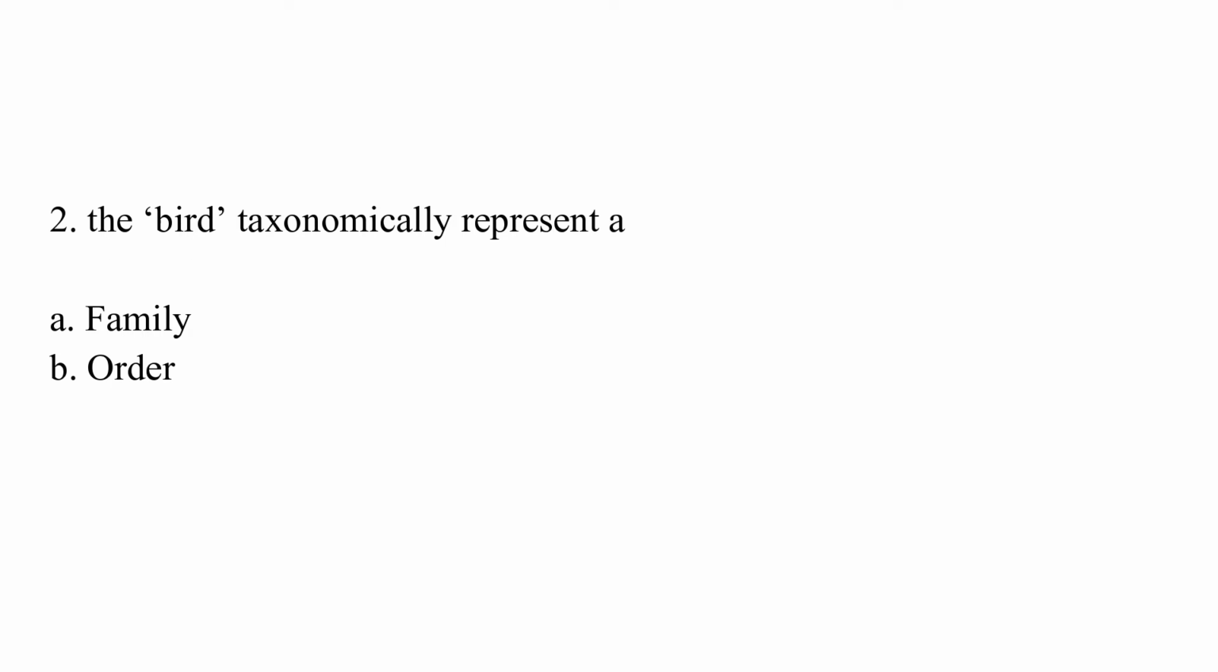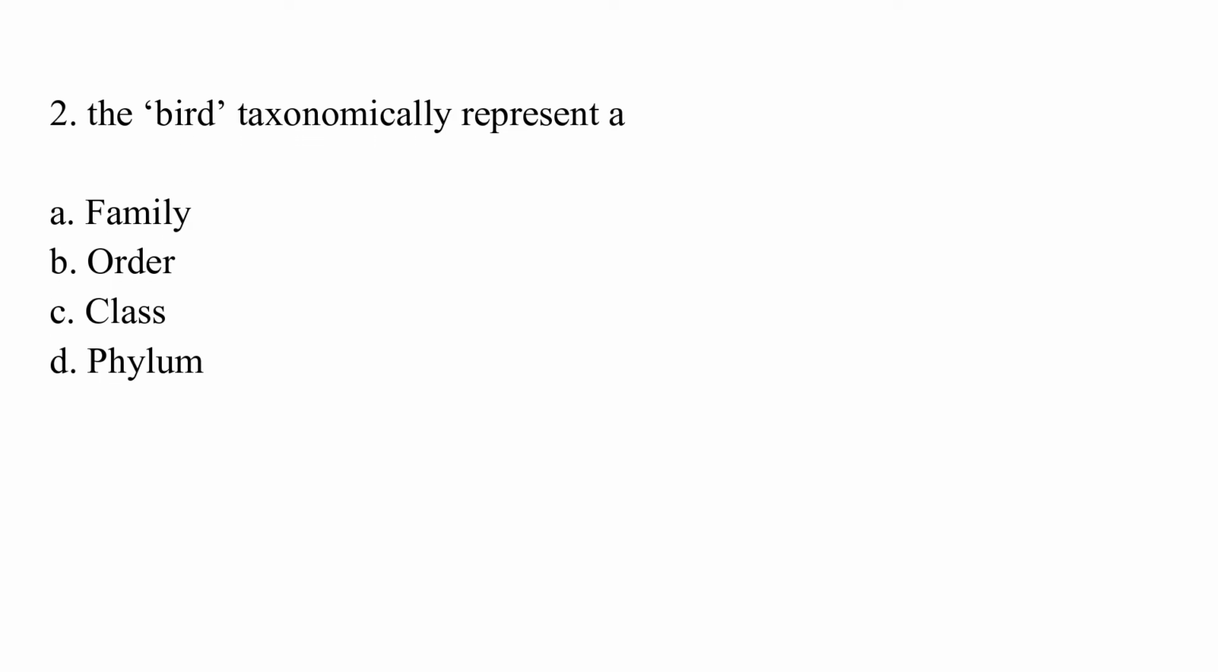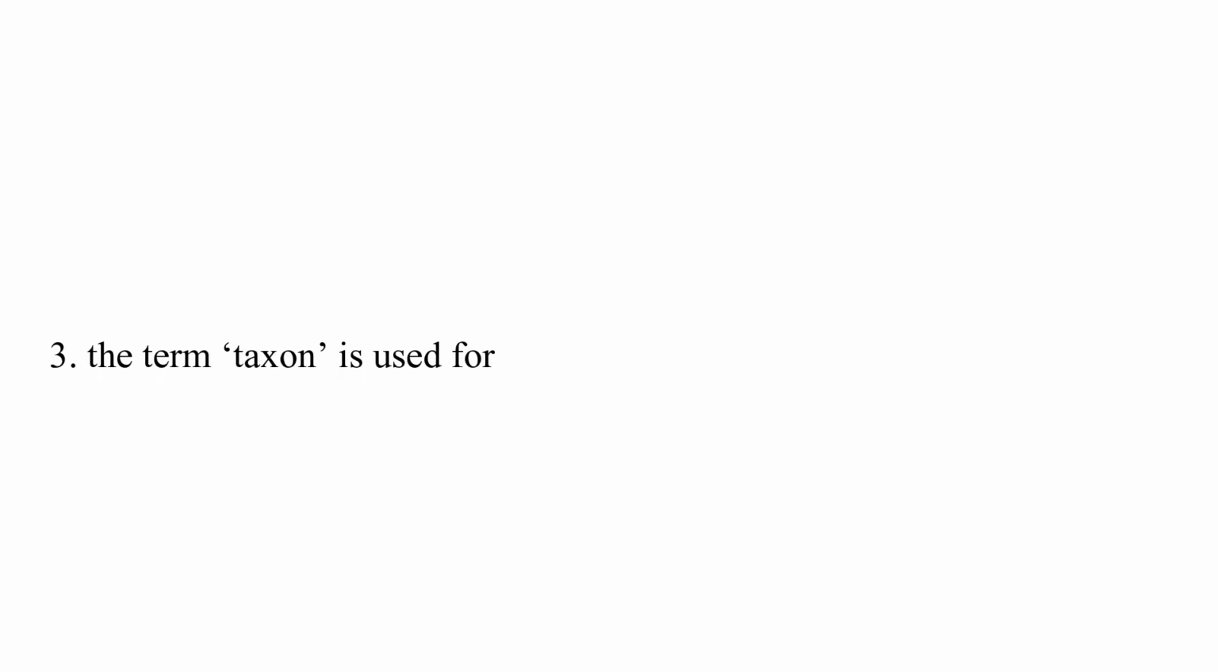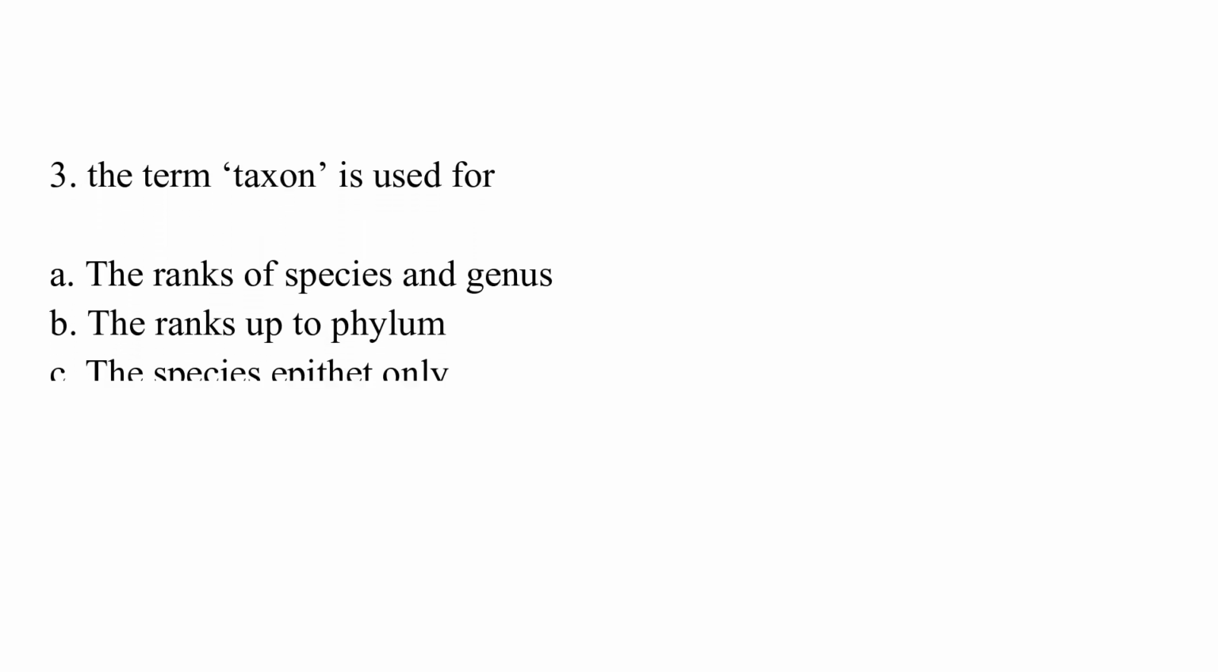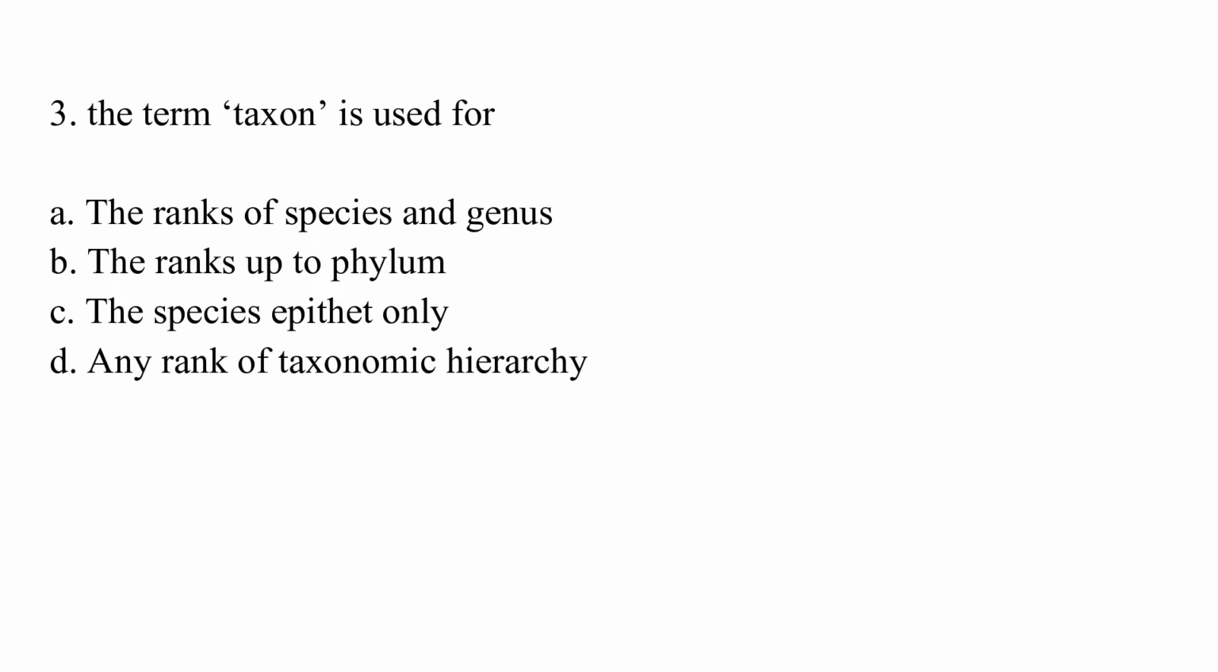The birds taxonomically represent a: option A, family; option B, order; option C, class; option D, phylum. The correct answer is option C, which is class. The term taxon is used for: option A, the rank of species and genus; option B, the rank up to phylum; option C, the species epithet only; option D, any rank of taxonomic hierarchy. The correct answer is option D, which is any rank of taxonomic hierarchy.